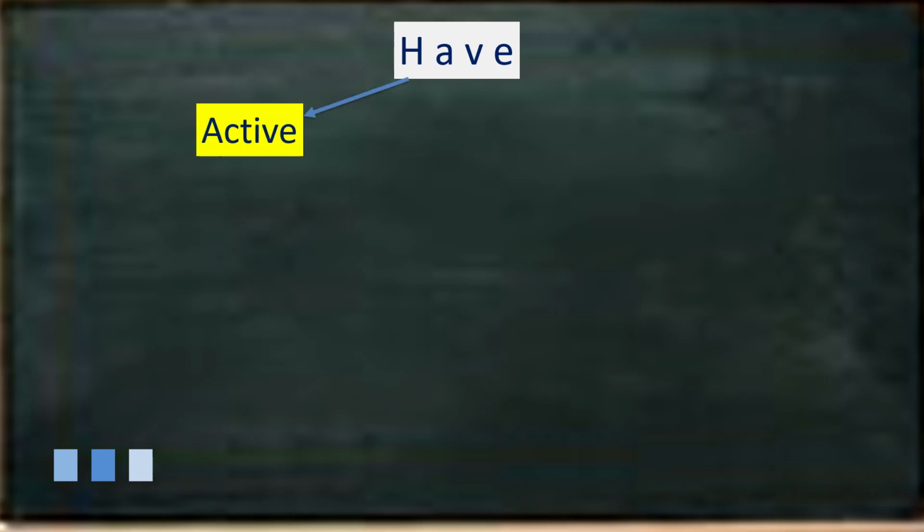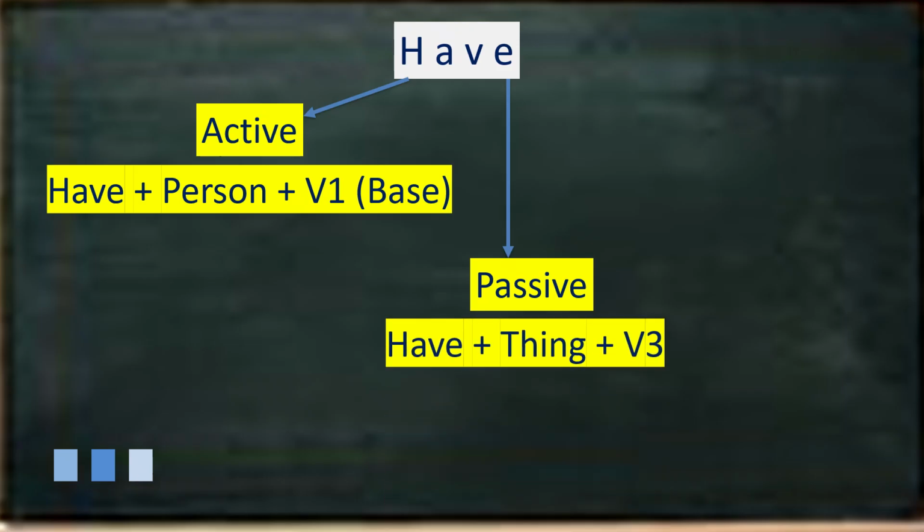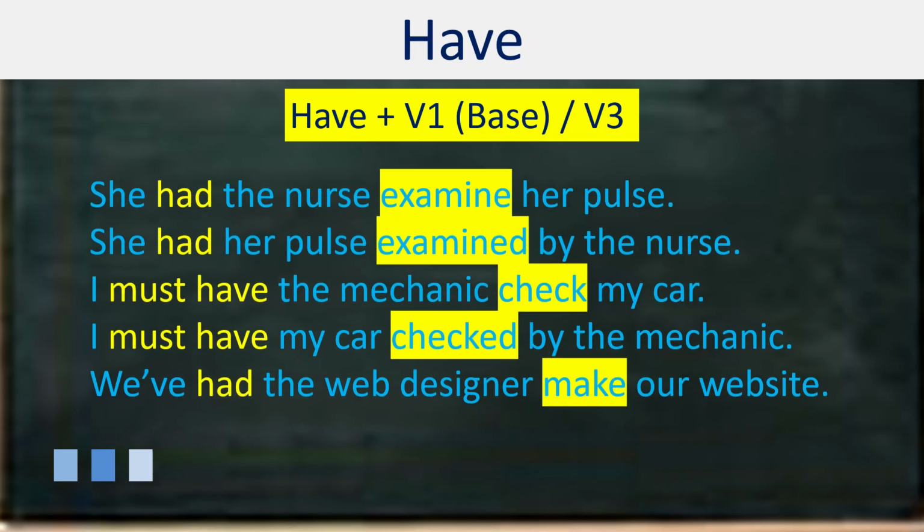Now comes have. Have can also be used in active or passive structures. If you use it in active structure, it takes base form, bare infinitive, or first form without to. If you use it in passive structure, obviously it will take third form of the verb. For example, she had the nurse examine her pulse. It is active structure. The same sentence can be in passive structure: she had her pulse examined. Now it is third form of the verb, by the nurse.